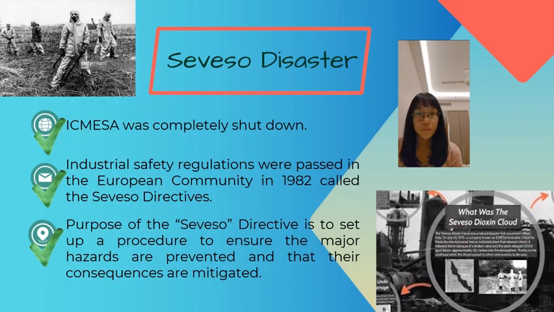Due to that, ICMESA was completely shut down, and an industrial safety regulation was passed in the European Community in 1982, called the Seveso Directive. The purpose is to set up a proper procedure to ensure major hazards are prevented and consequences are mitigated.